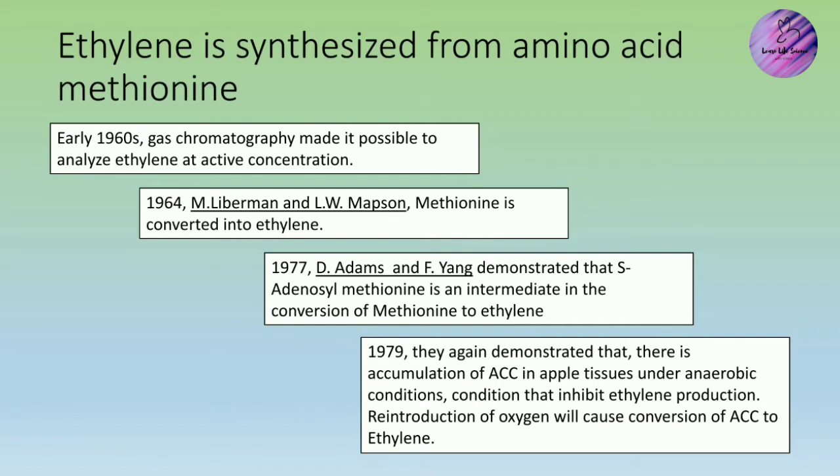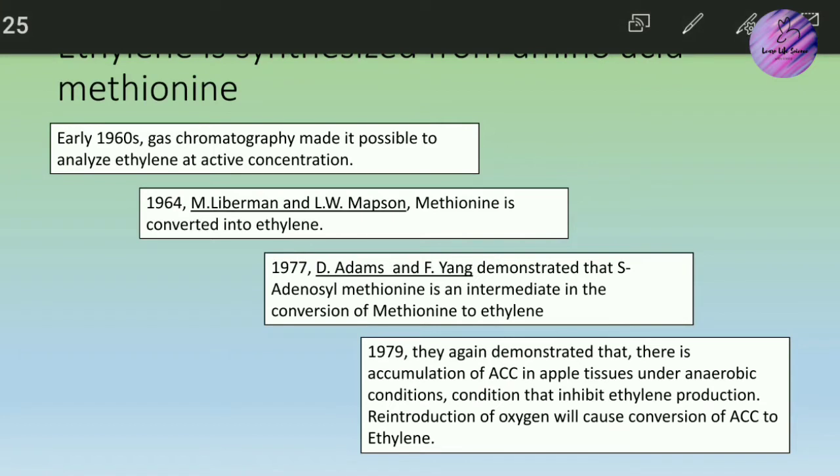Until the early 1960s, when advanced technologies came into existence, gas chromatography made it possible to analyze ethylene at active concentration. Until then there was no advanced technology through which we could determine its structure, its nature, its chemical properties. After its analysis in 1964, scientists Lieberman and Mapson proved that methionine is converted into ethylene. That was the first thing proved.